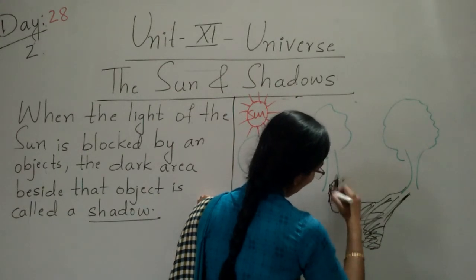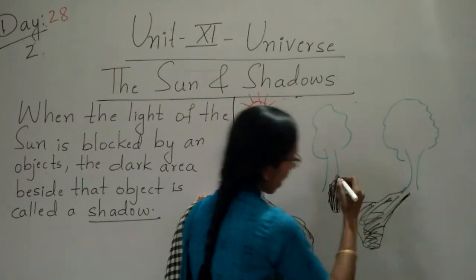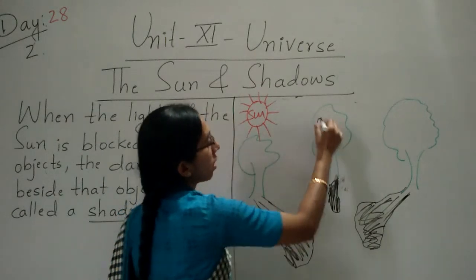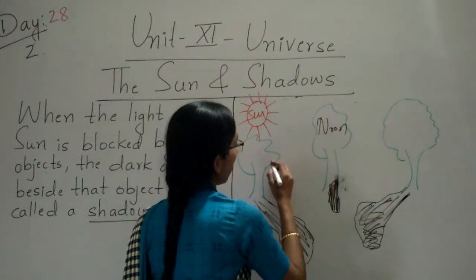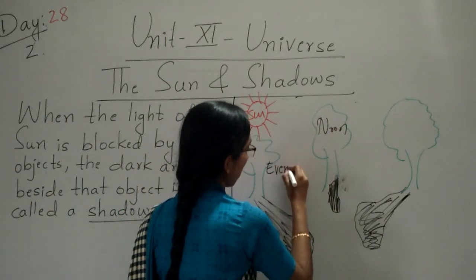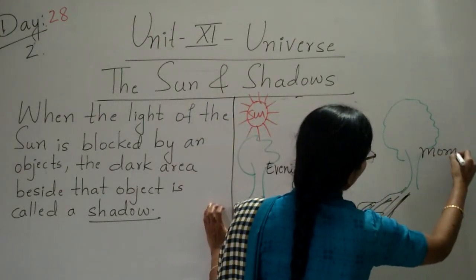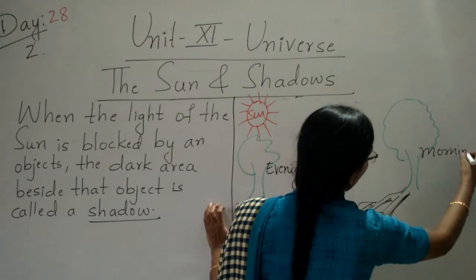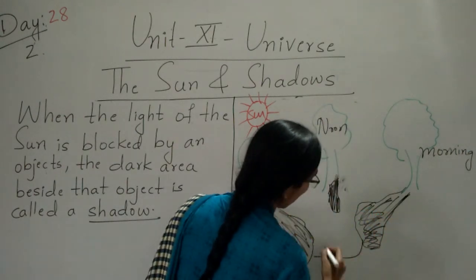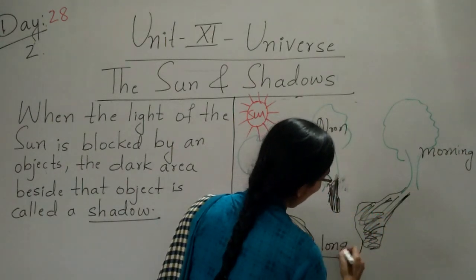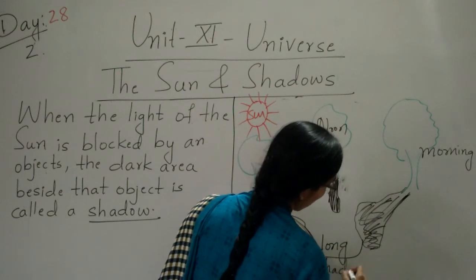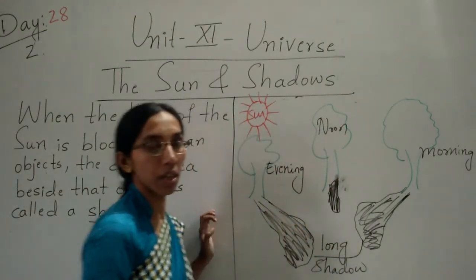Very short shadow we can find only at the noon time. But in the evening and the morning, we can find the long shadow. Clear, children?